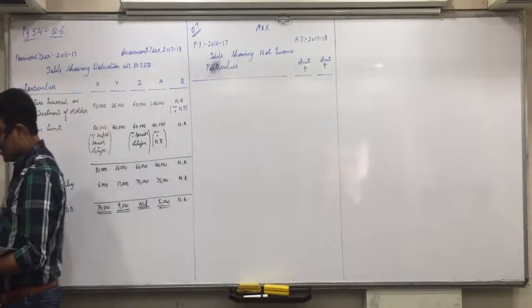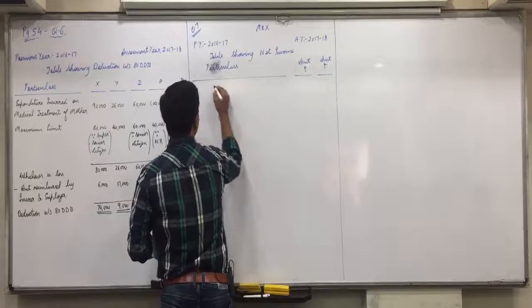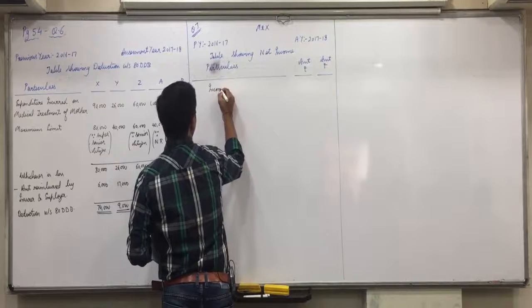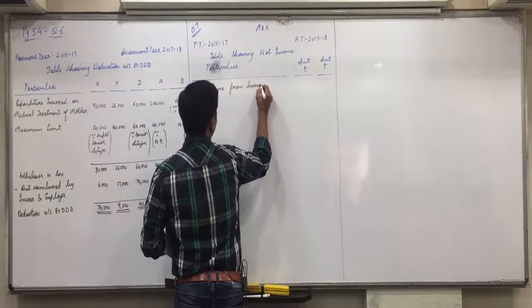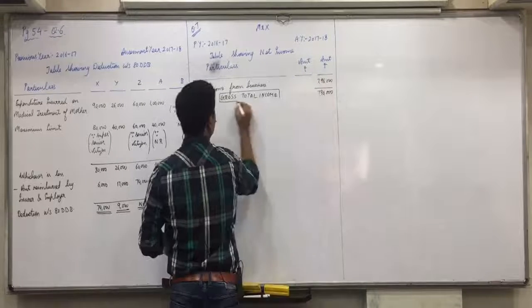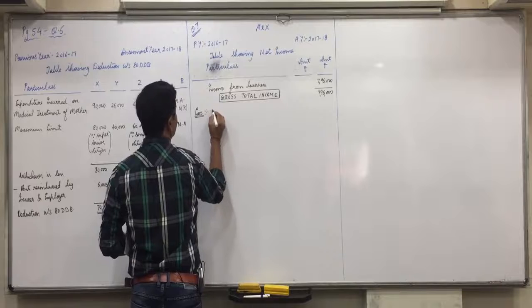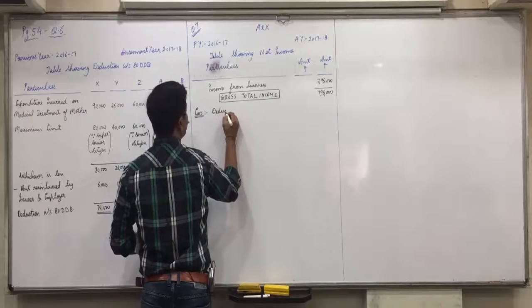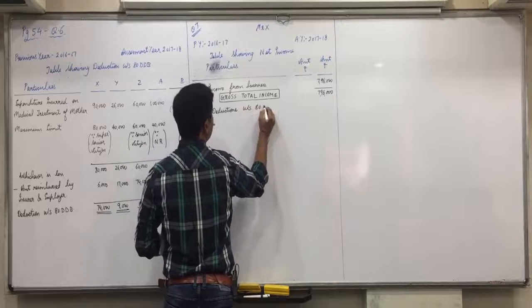Income is only one, that is income from business, 7,96,000. And that itself will become gross total income. Now, from that, we have to subtract deductions under section 80C to 80U.